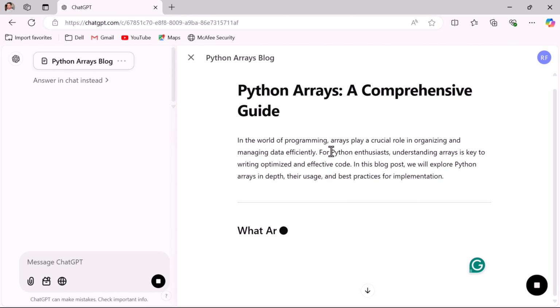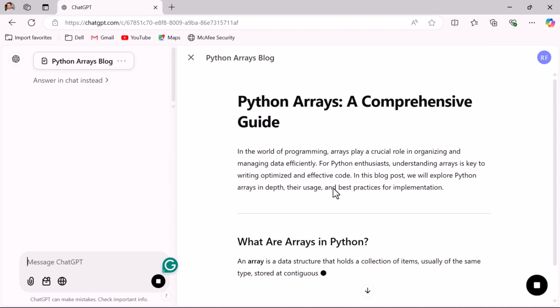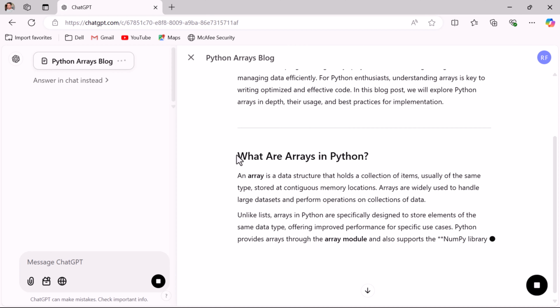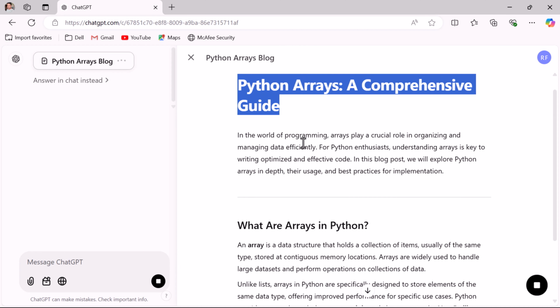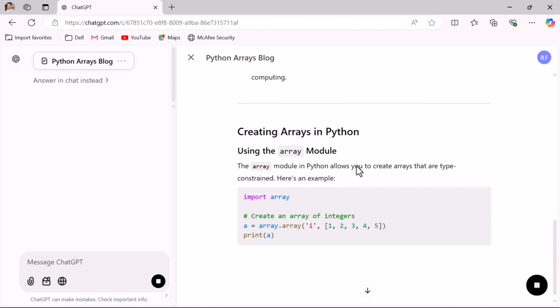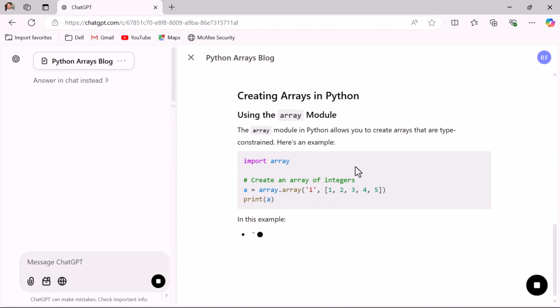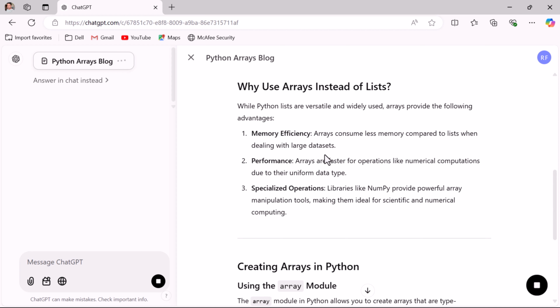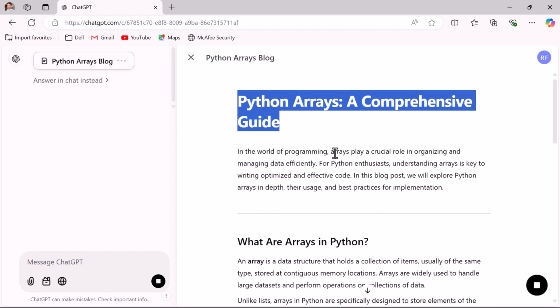And if you notice the blog post content over here, this blog post basically follows the SEO standards like the title and the subtitles, and the content looks good. So this is how you can use the ChatGPT free version to generate content for your blog posts or articles. This is awesome, isn't it? If you are not happy with the blog post content, then you can add follow-up questions like improvements in the content. So this is how you can ask ChatGPT to generate the content.